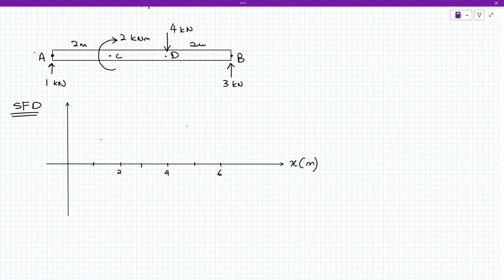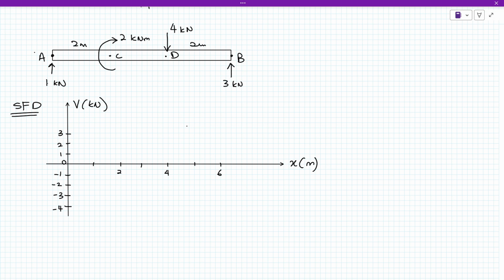Okay. Saya ambil 1, 2, 3 lah. So this one minus 1, minus 2, minus 3, minus 4 lah. So select skala yang bersesuaian lah untuk kita punya problem. Make sure kamu labelkan paksi ni V stands for shear force. The unit kita guna dalam diagram kita is kilonewton. And this one adalah dia punya panjang starting daripada A. So kita akan start dekat 0 sini. So dalam this problem kita guna meter. So just maintain meter lah.